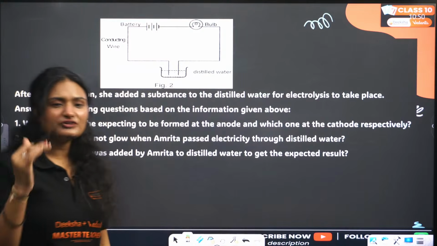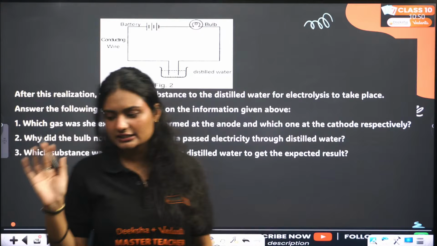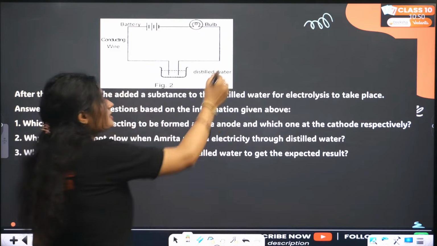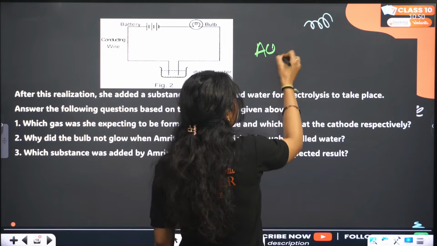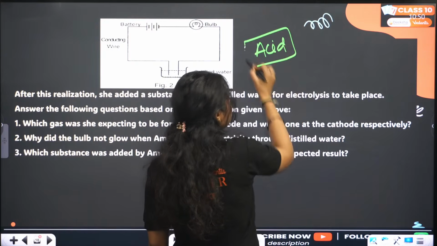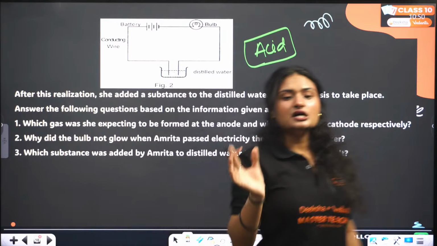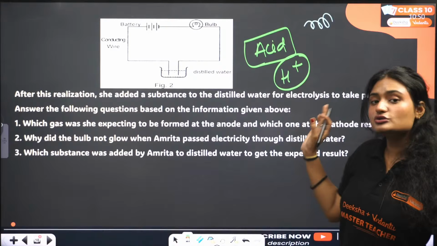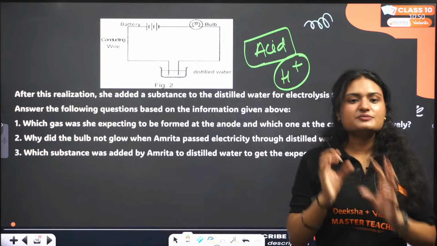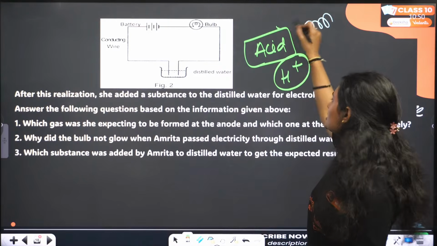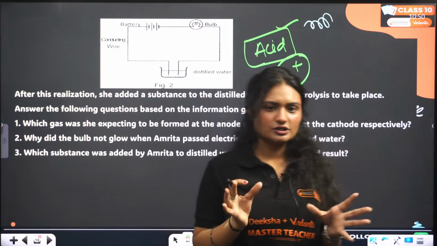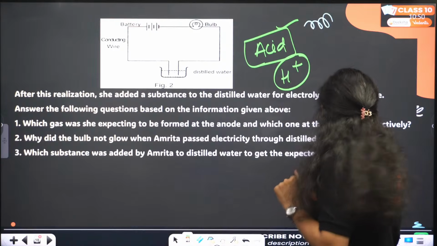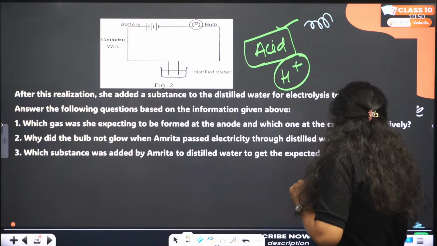Yes, there are no free ions. Correct. Minerals, ions should be added. The thing that should be added to the water is acid. Any dilute acid you add, because acids have H positive ions, and these ions will conduct electricity. So the substance that is added is an acid. That's why we use acidified water, not distilled water. What do we use? Acidified water.